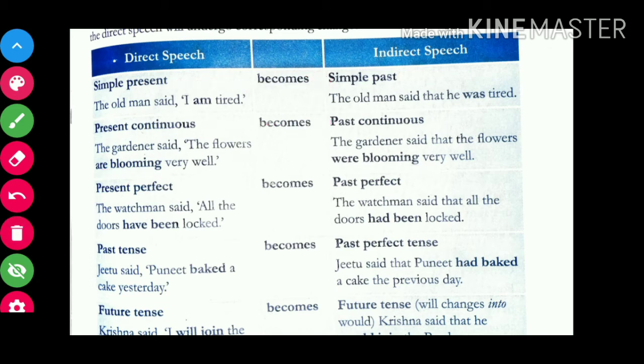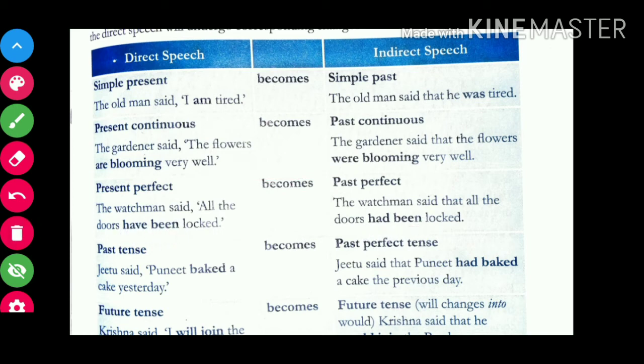Come to the next, present perfect. अगर हमारा reporting speech is in present perfect tense, it would change into past perfect tense. See for example, the watchman said all the doors have been locked. Said हमारा क्या है? Reporting verb which is in past tense. So we will change our reporting speech which is in present perfect to past perfect. So what is the change? The watchman said that all the doors had been locked. हमारा have been changed into had been.